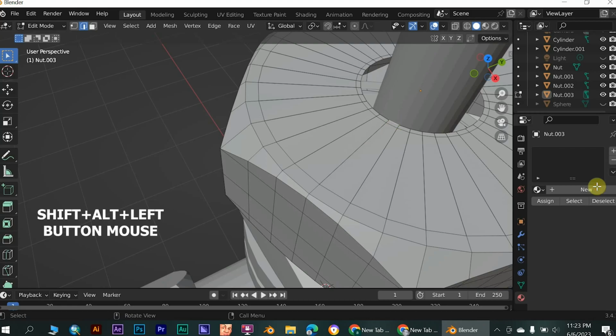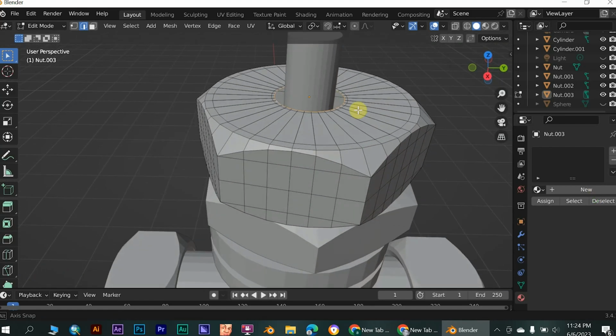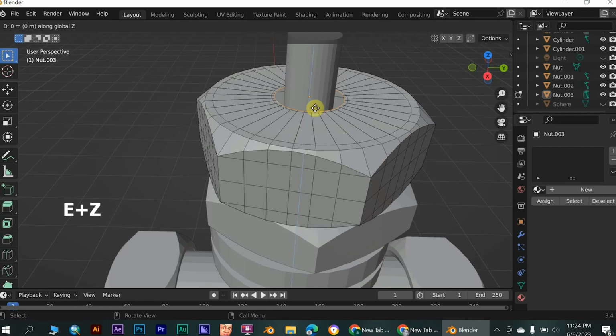Back to edit mode, we need to hide the inside of the bolt, so select the perimeter of the circle. Then, by clicking E plus Z, drag it down.